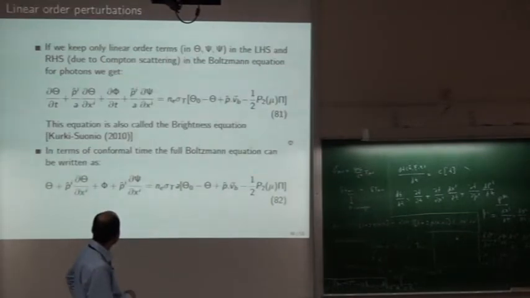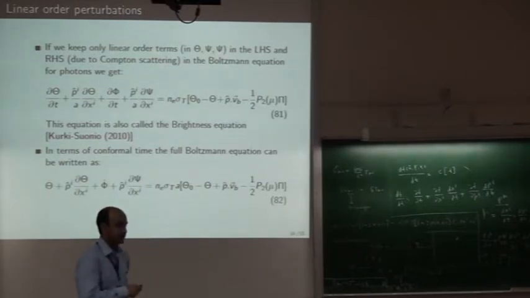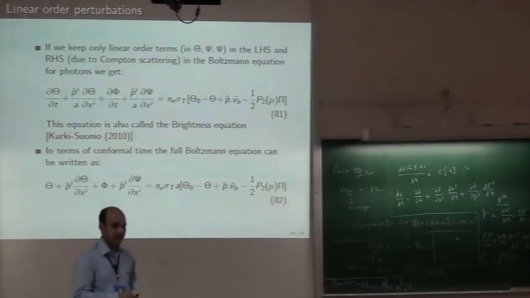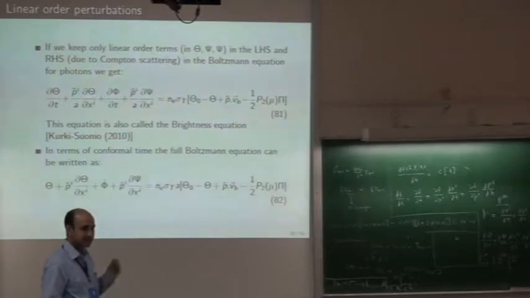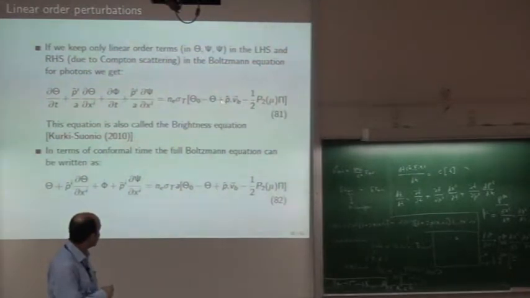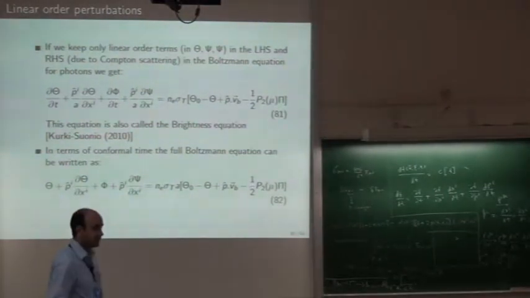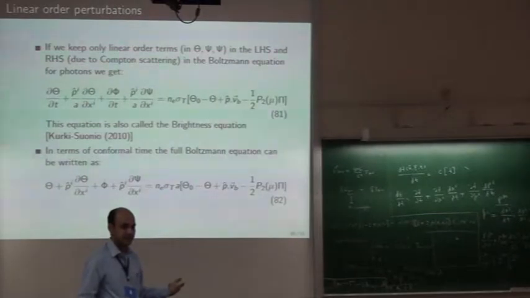Now the whole business of CMB theory itself is actually to solve this equation numerically. It may look very innocent: what is the element, just what's the differential equation, just put it into a computer and solve it. But there is a serious problem, because this phi and psi themselves change with time, and the universe is expanding, so phi and psi are also changing. So you have to solve for them also.